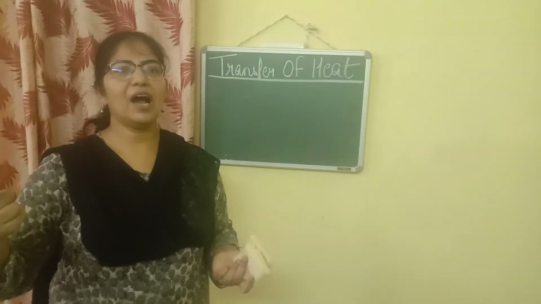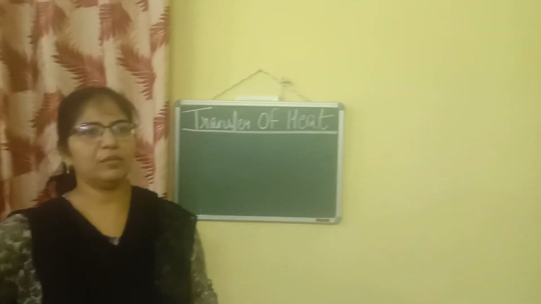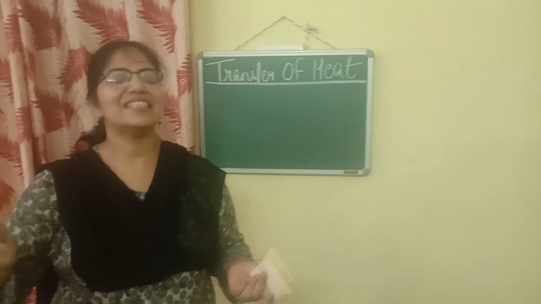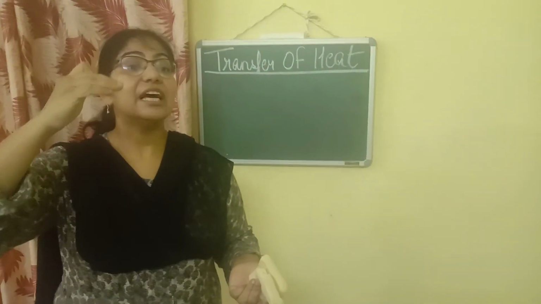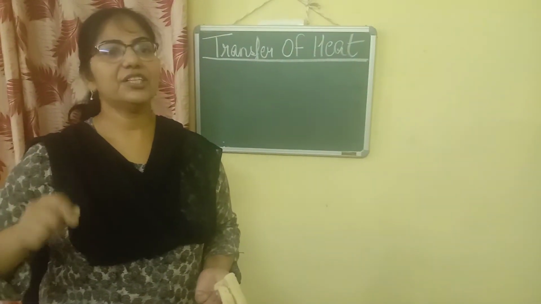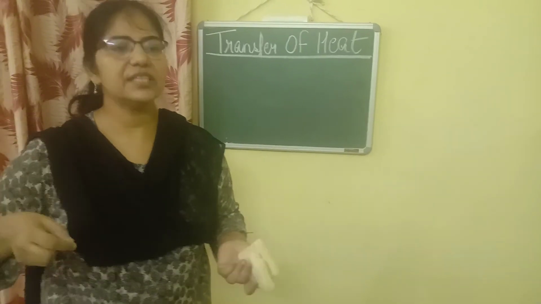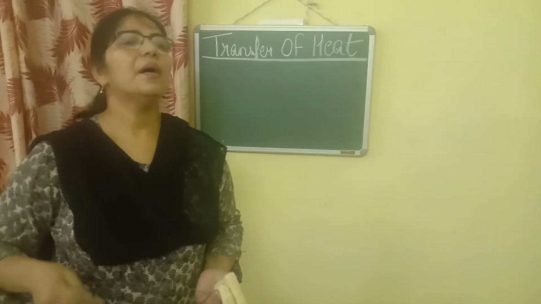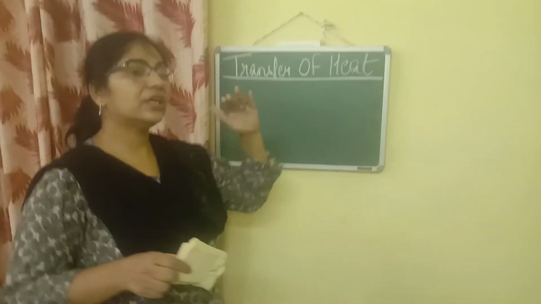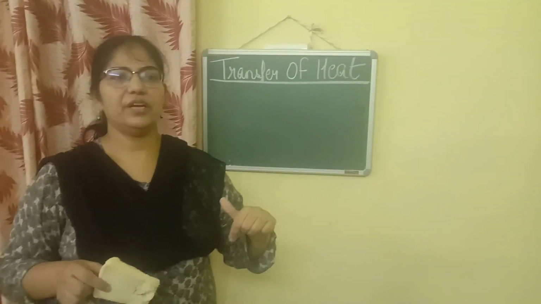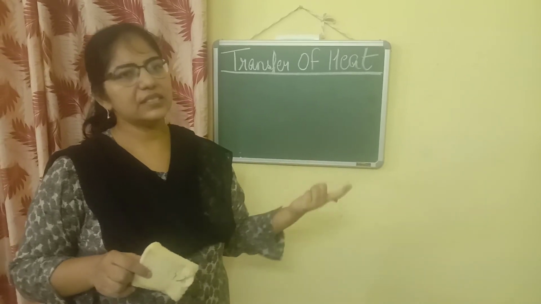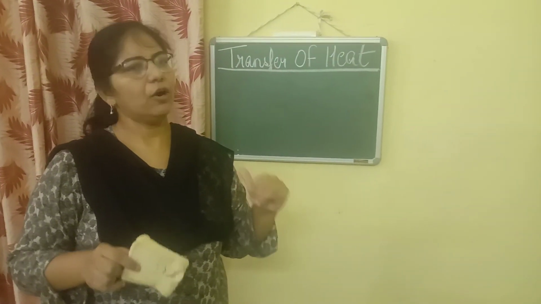This can be explained this way: if I am asking the same child for the book, she is throwing the book at me. Actually, it is not expected of you to throw the book at the teacher, but this is just to explain how conduction, convection and radiation take place. Okay, so in radiation, the child is just throwing the book at me. Neither is she carrying the book herself, nor is she passing it to me. So this is radiation. I hope, children, you have understood conduction, convection and radiation. In radiation, no medium is required.